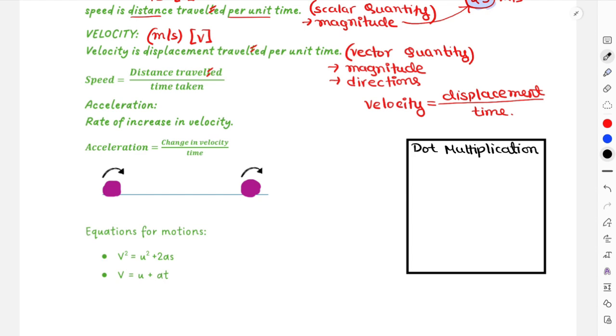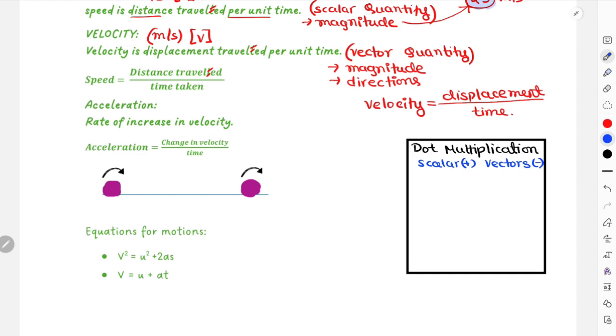But dot multiplication is also a concept I was taught in my undergrad classes, and I think that was quite easy to understand for the IGCSE and IAL classes also. So I'm going to use that to explain how we can understand if a certain quantity is vector or scalar, because memorizing is not that convenient all the time, and there are a lot of quantities that I need to classify as vector or scalar, right? So I'm going to make a list for that, which one is a vector and which one is a scalar. One easy thing we can do is assume all the scalars as positive and all the vectors as negative.